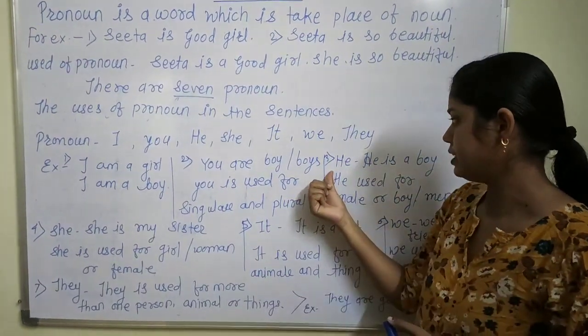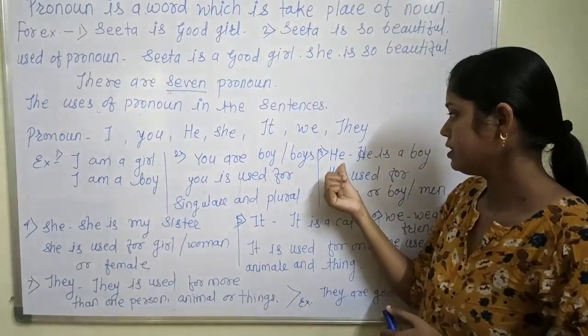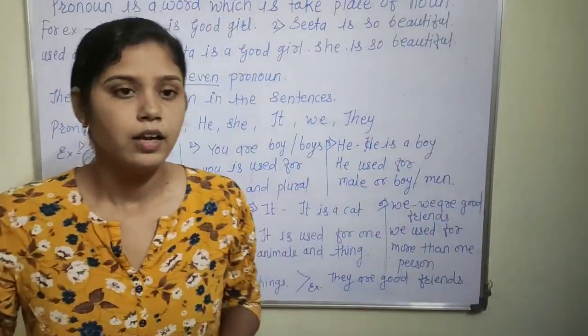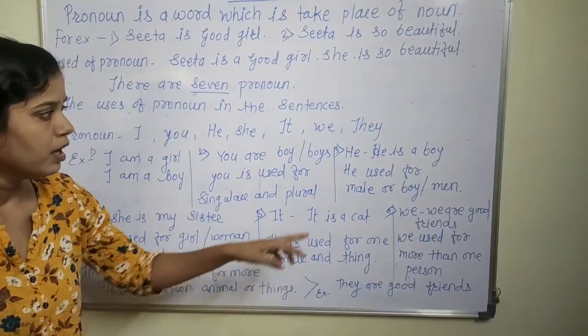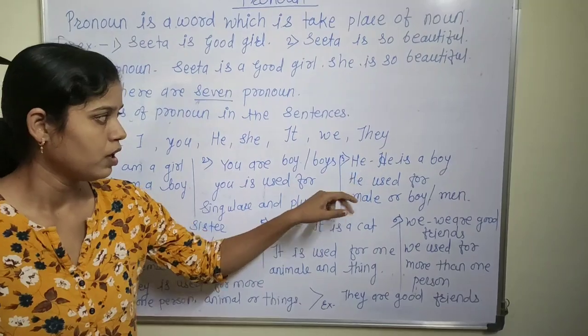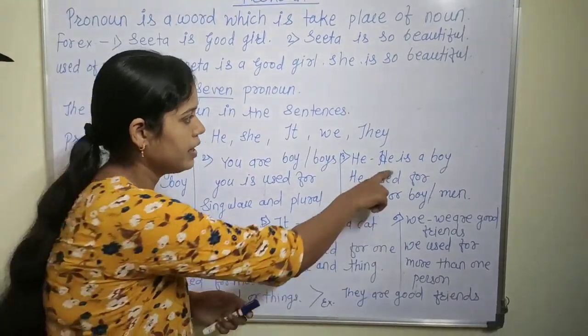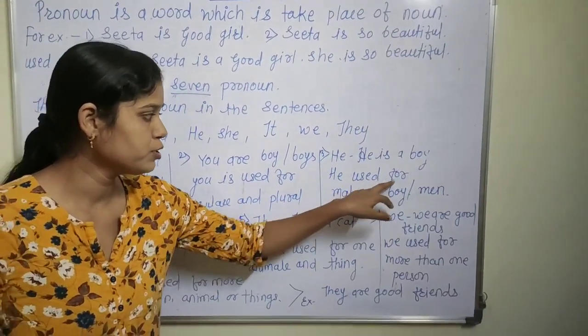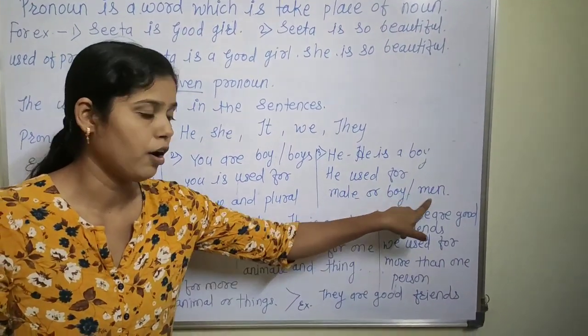In the third we see he. He is a boy. When there is a male in the sentence, we use he by replacing the noun. There is an example: he is a boy. He is used for a male, boy or man.